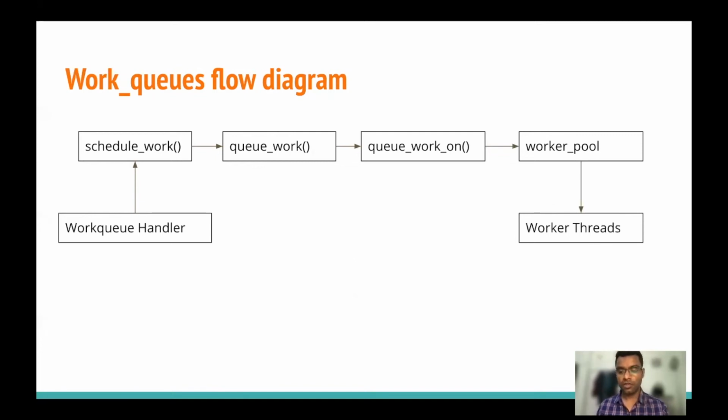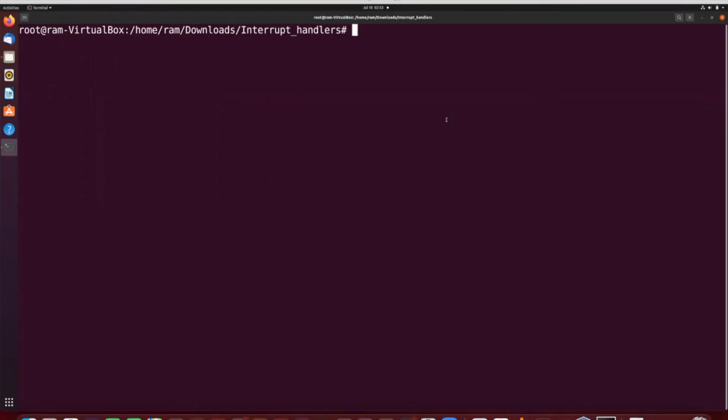So let's now see the implementation of the work queue and how its functioning can be implemented in our code. Let's discuss how we can implement work queues in our device driver code and how we can schedule that work with the help of the interrupt handler.